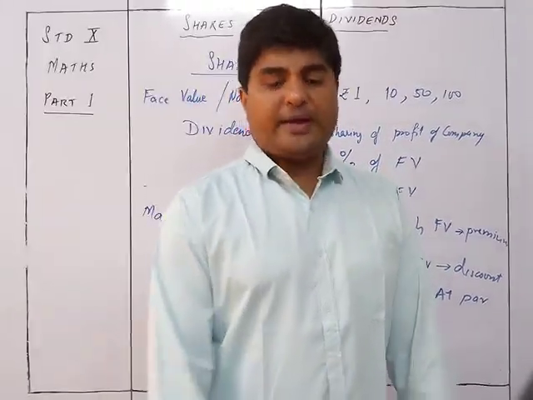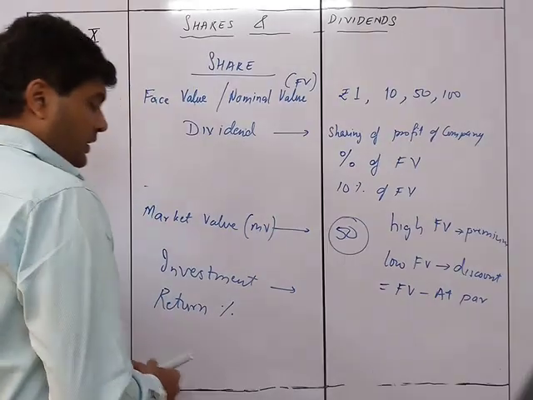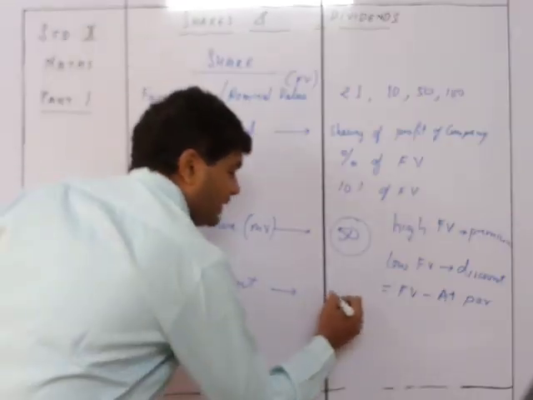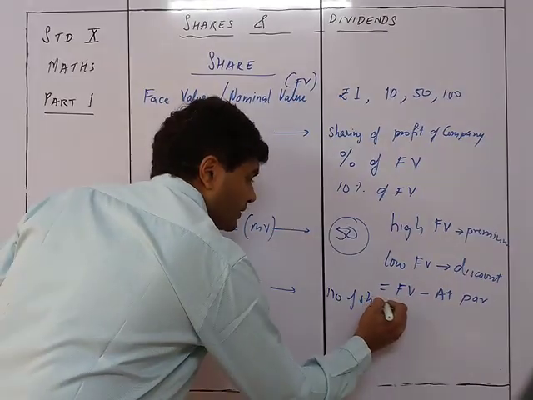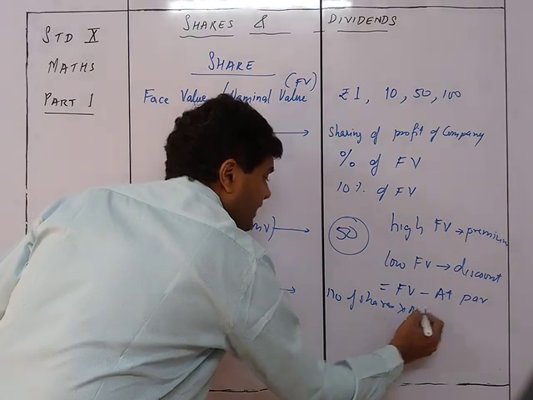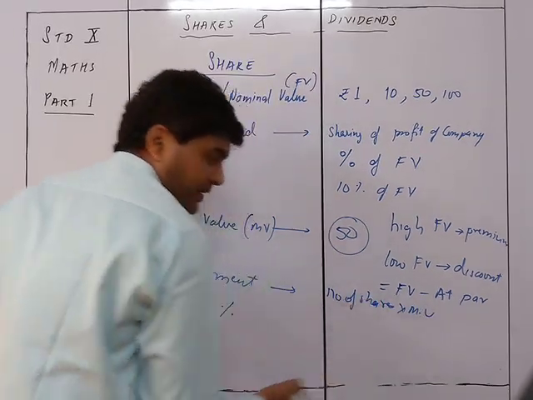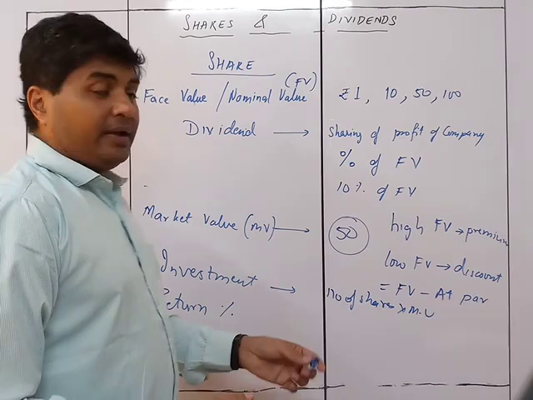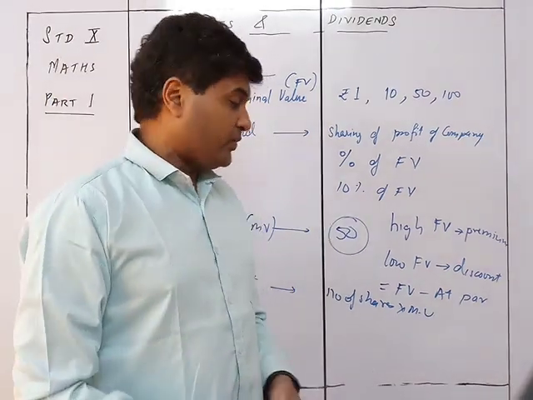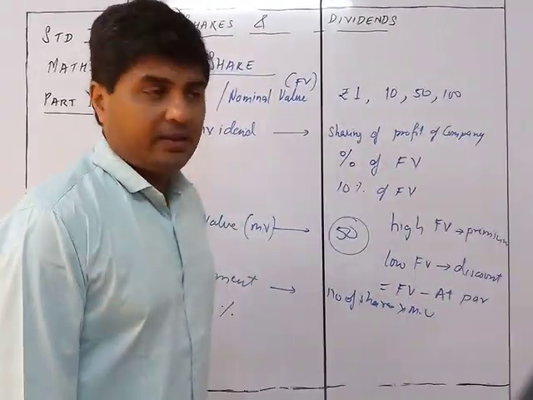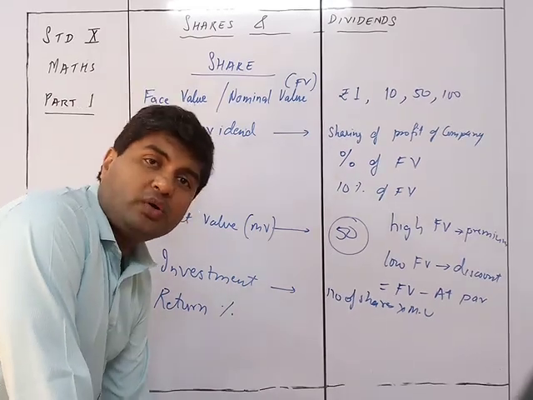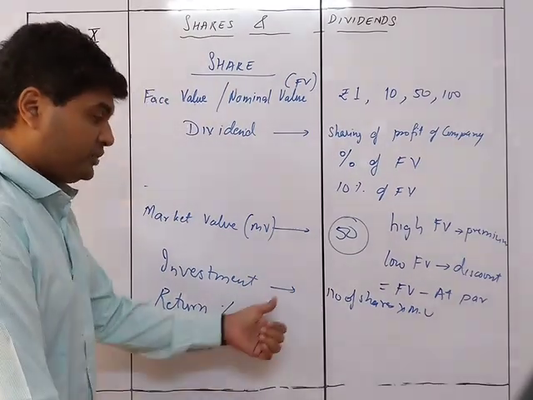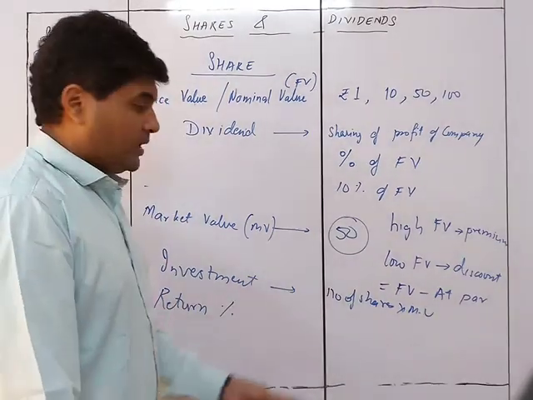So his investment will always be equal to the number of shares into its market value, because he is going to buy it from the market. If he buys directly from the company, which may be in the initial days, that will be FV. Otherwise, investment will always be the number of shares into MV.